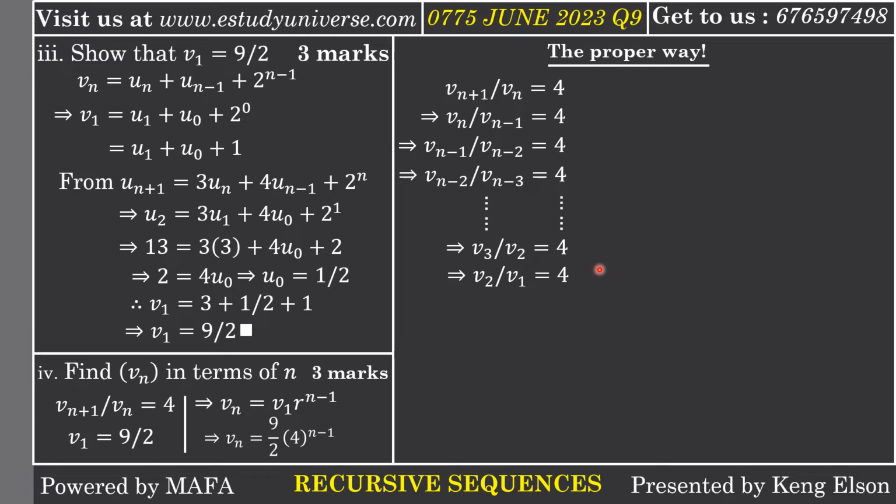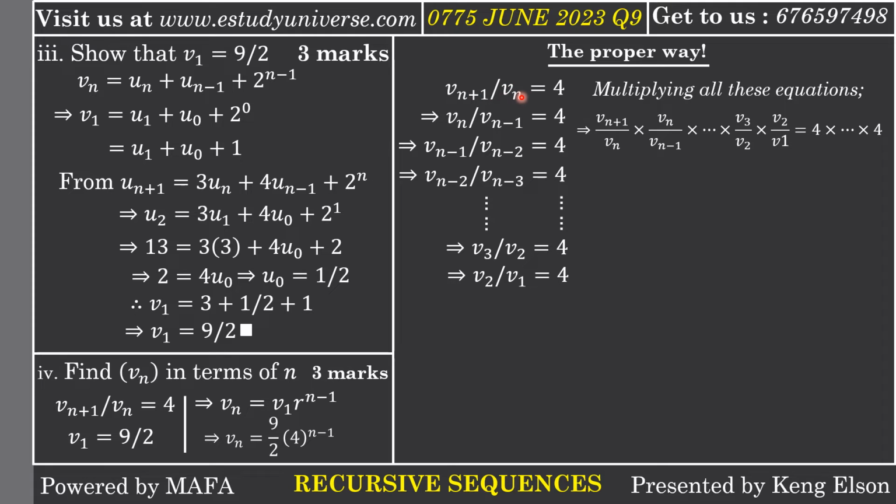Now you realize that in the first equation here, Vn is in the denominator, but in the second equation, Vn is in the numerator. In the second equation, Vn minus 1 is in the denominator, but in the third equation, Vn minus 1 is in the numerator. So if I think of multiplying all these equations, then something is going to happen. If we multiply, then we are going to take Vn plus 1 over Vn times Vn over Vn minus 1. We multiply the right hand side right up till we end at V3 over V2 times V2 over V1, and multiplying that is equivalent to multiplying all the 4's on the right hand side.